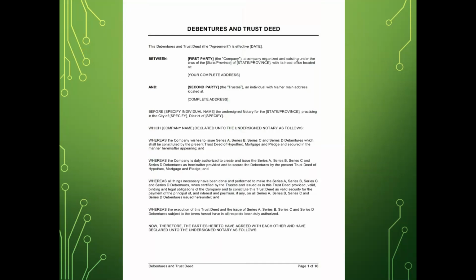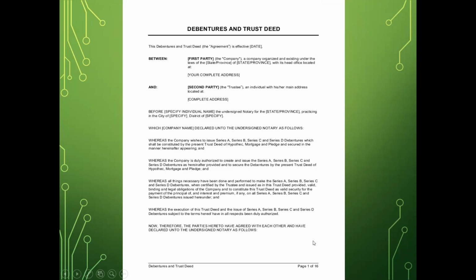Okay. Before we wind off class, this is a kind of a format of the debenture trust deed which a company maintains. So you can just have a look. This is a format. So as you can see, specify individual name, specify company's name. So the details can be filled, or the debenture trust deed looks like this. So this debenture trust deed is a legal agreement. Effective date you can put on which date you all are deciding. It is between the first party, that is the company, and the second party, that is the trustee. Okay, all the details are filled over here.